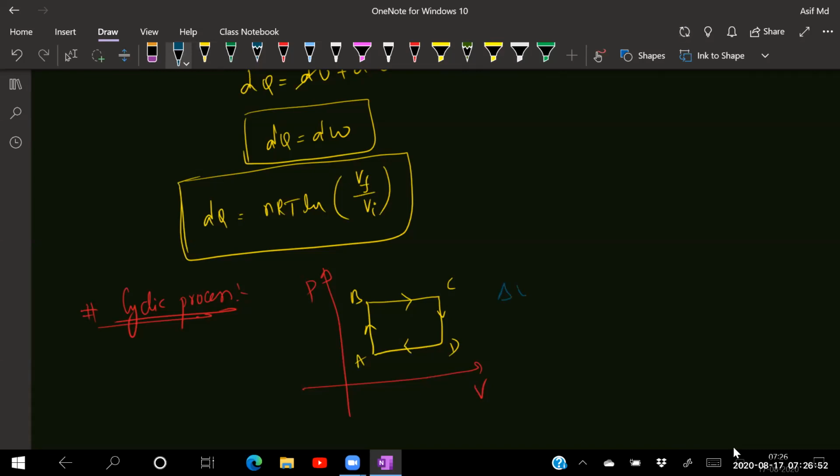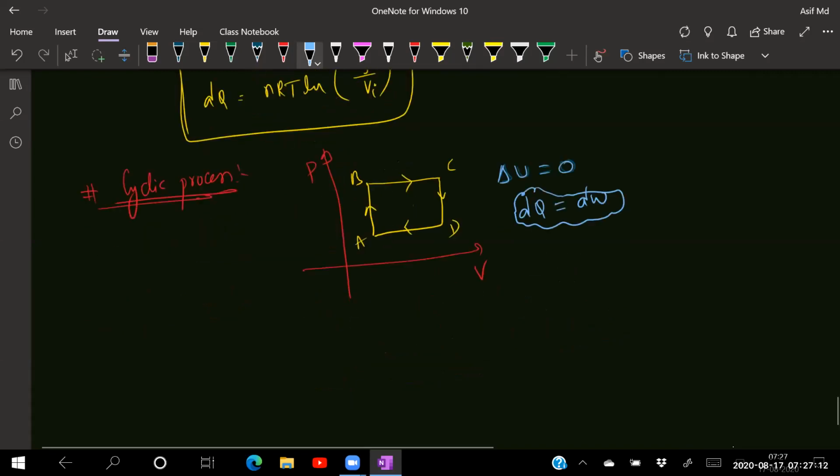Temperature is constant, but internal energy is equal to zero. So if internal energy is equal to zero, dq will be equal to dw. Because the starting and ending points of the process are the same, internal energy becomes zero.